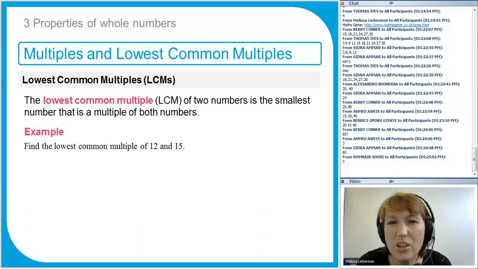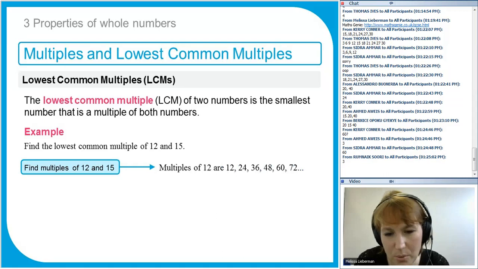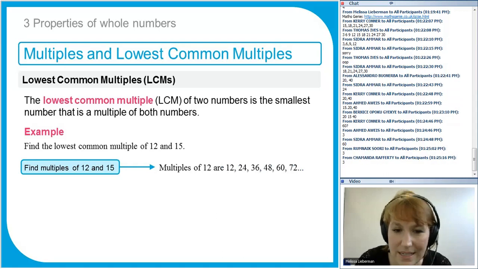And the only way to really know for sure is a more complicated method using products of prime factors, but we're not going to do that until Unit 2. But the easiest way to do it really is just write down the first few multiples of 12, so 12, 24, 36, 48, and so on. Then write down the first few multiples of 15.